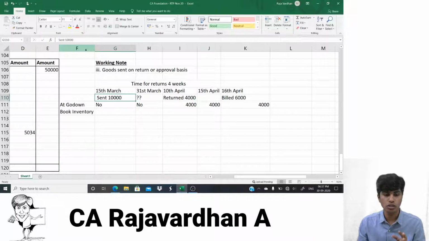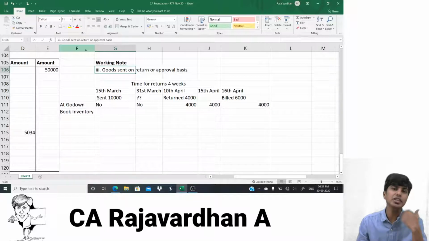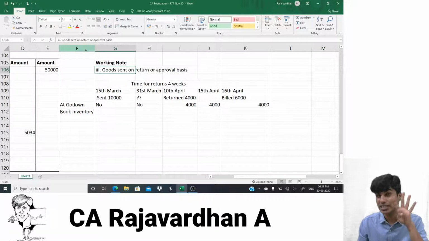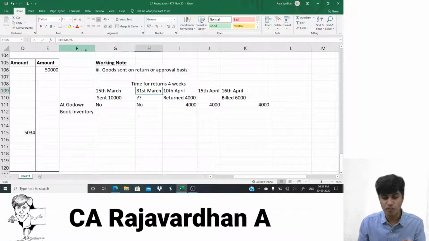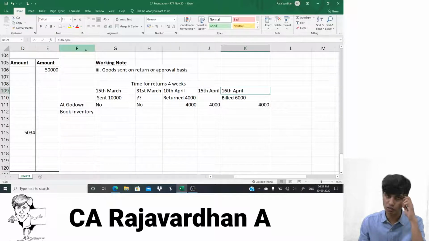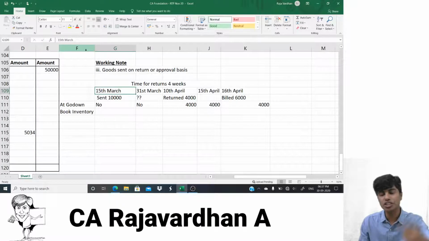It is not sold. You might be wondering why. Because it is sent on return or approval basis. I have given the goods to that person and I have told him, if you want, you can retain the goods with you, and if you don't want, you can return the goods to me. So when he has an option to return the goods to me, he has not accepted it. He has 4 weeks time to accept. That 4 weeks starts on 15th of March, ends on 15th of April. Before that, 4,000 is returned, and the rest is accepted only on 16th of April. The billing is done on that date. So tell me, have I transferred only the physical possession or have I transferred the ownership also? I've only transferred the physical possession. I have not transferred the ownership. So the goods are not in my godown, but the goods still belong to me.